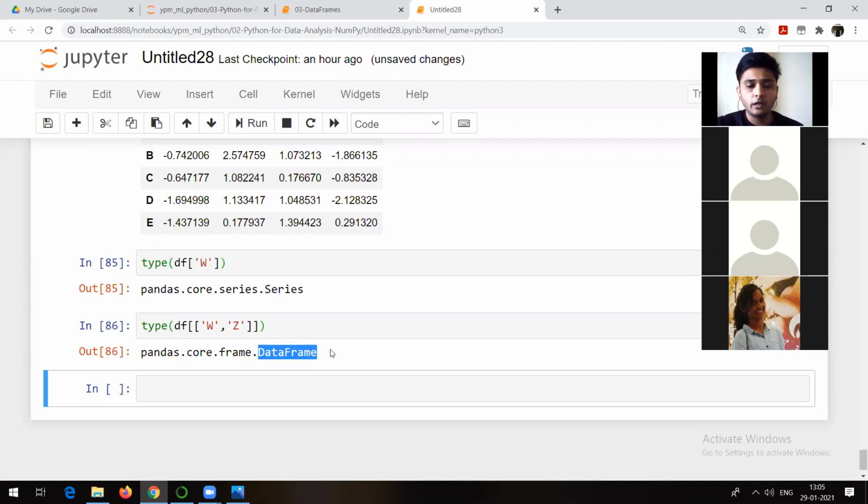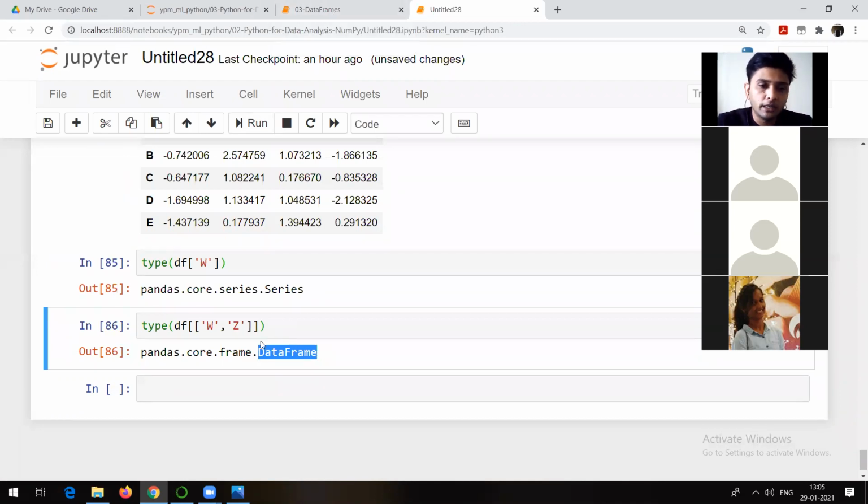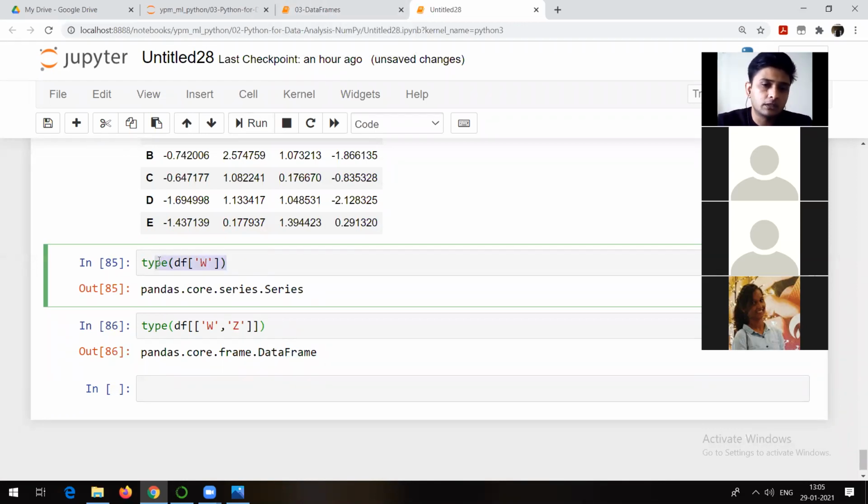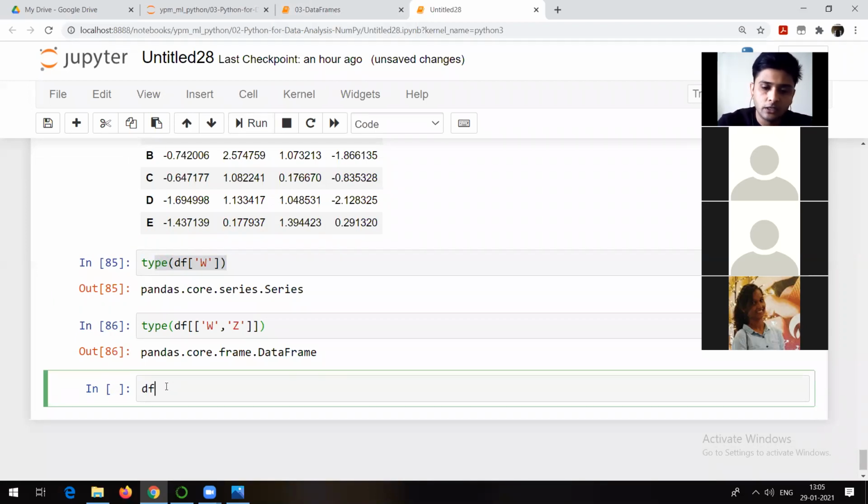This is definitely going to help. So, what is a series and what is a data frame? I hope people are able to understand that. Now, with the help of this, whatever we have seen, suppose maybe df of w, you know that it is done.